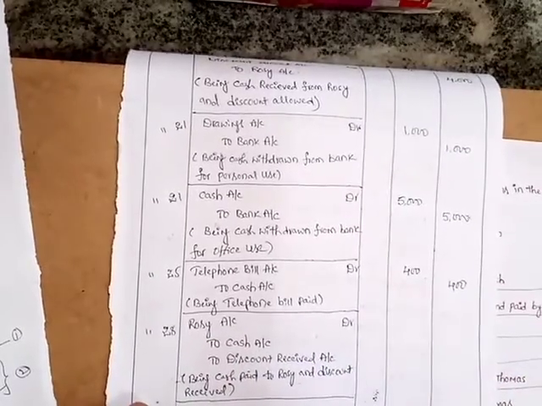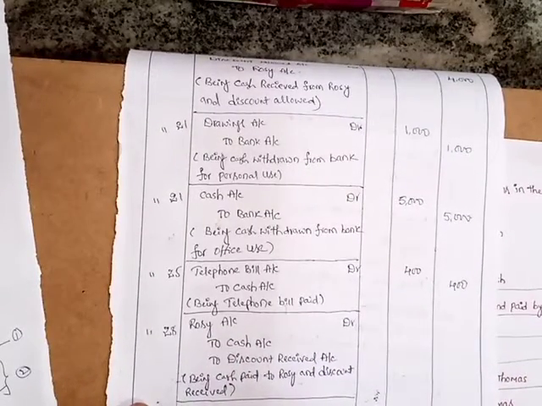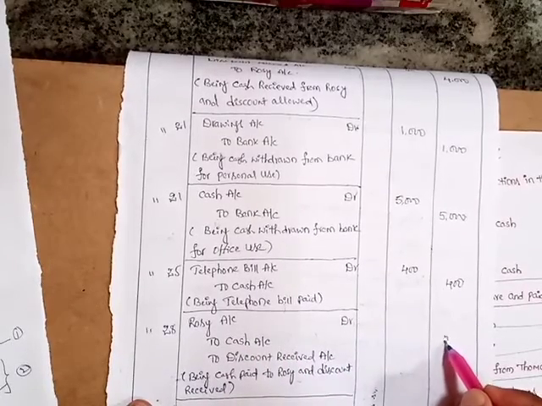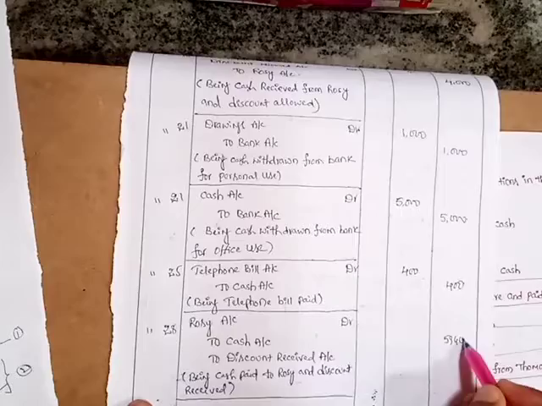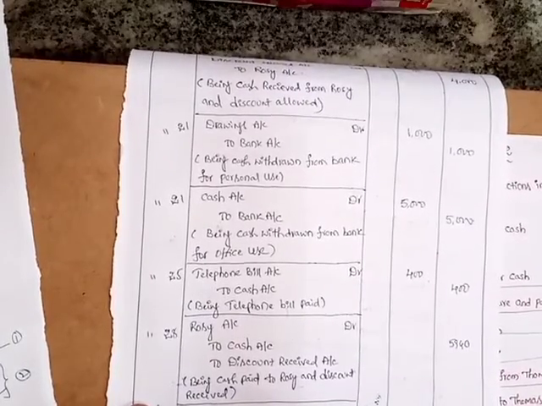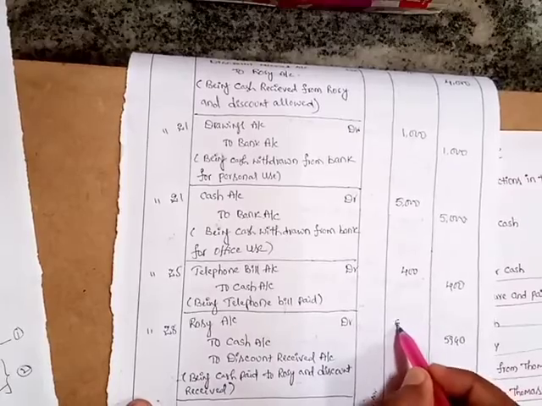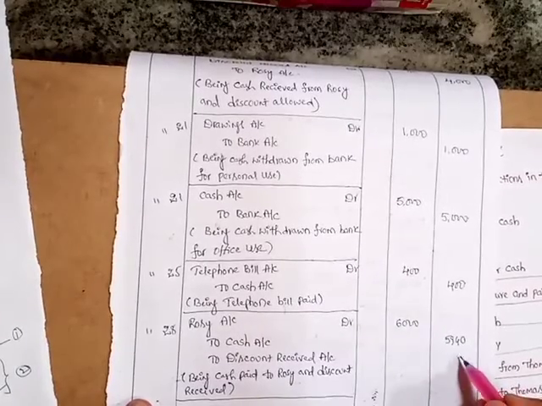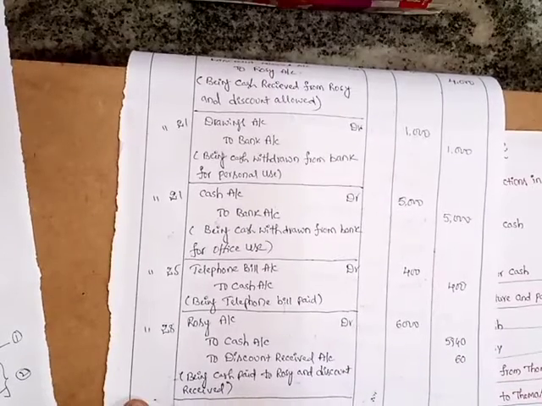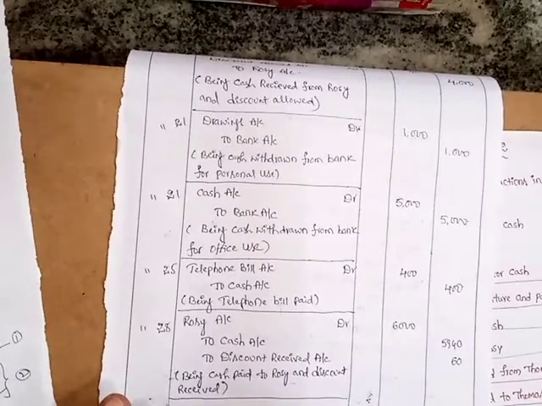So how much cash did we pay? 5,940. What is the full settlement amount here? 6,000 is the full settlement amount. So the remaining 60 rupees is discount received. So this is the entry.